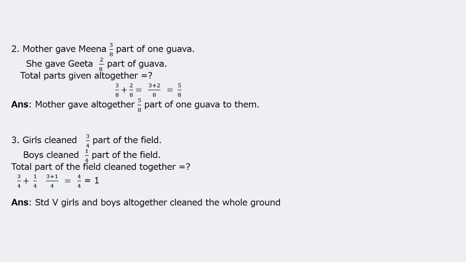Third sum, children. There are some school children, standard 5th girls and boys. They cleaned the ground. So girls cleaned 3/4 part of the field while boys cleaned only 1/4 part of the field. So look at it. We are asked to find out the total part that was cleaned. So 3 upon 4 plus 1 upon 4 is equal to 3 plus 1 upon 4.